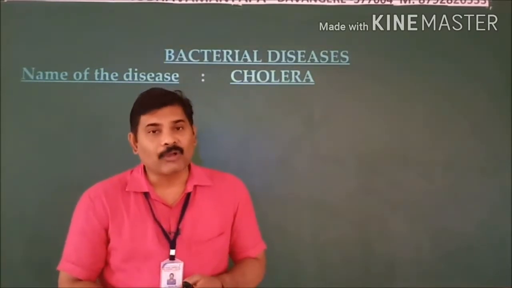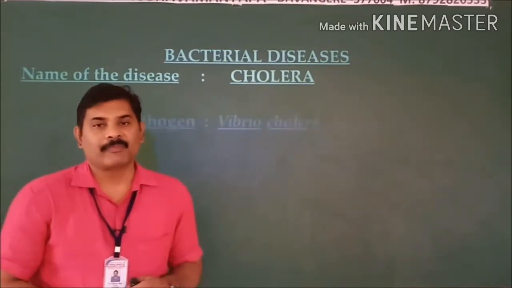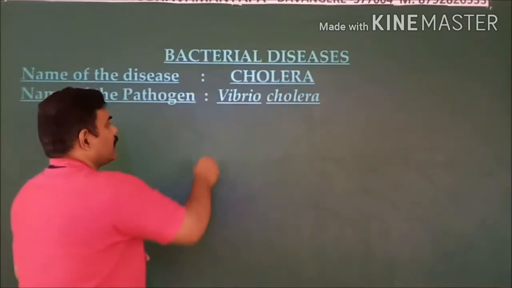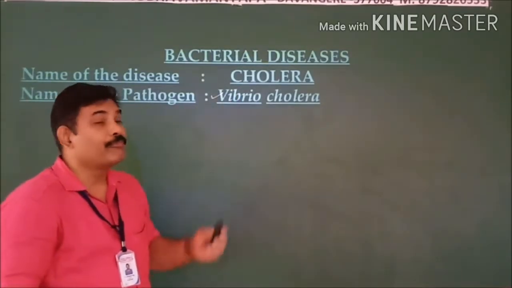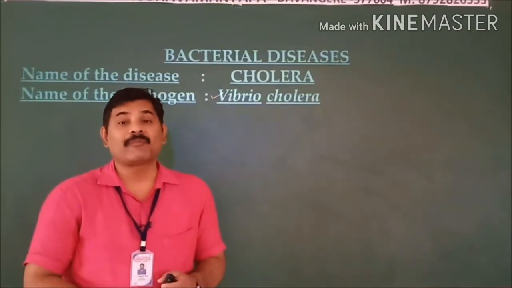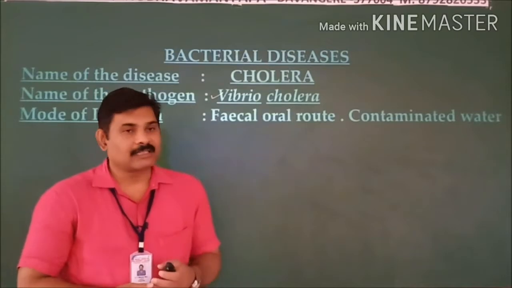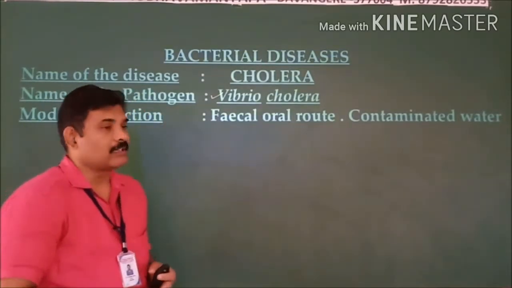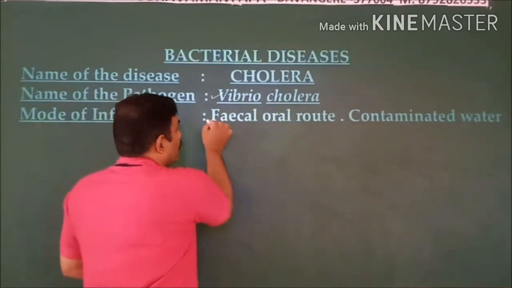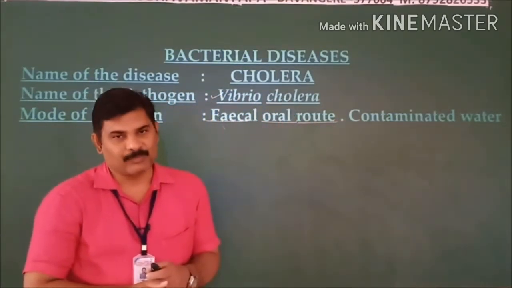This disease is caused by a bacteria, and the name of the bacteria is Vibrio cholerae. This is actually the scientific name of the bacteria that causes this disease. Vibrio cholerae is the name of the pathogen. This disease gets transmitted by various means, and one of them is the fecal oral route. Fecal oral route is one mode of transmission.